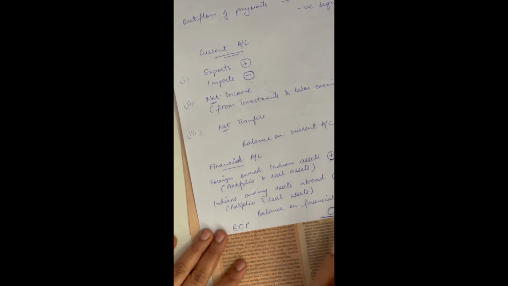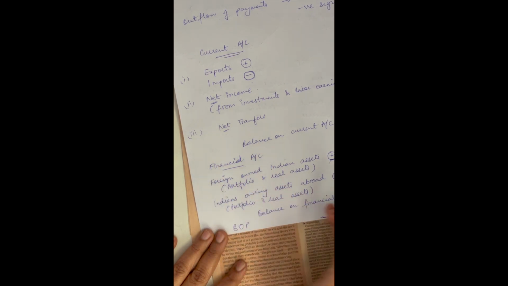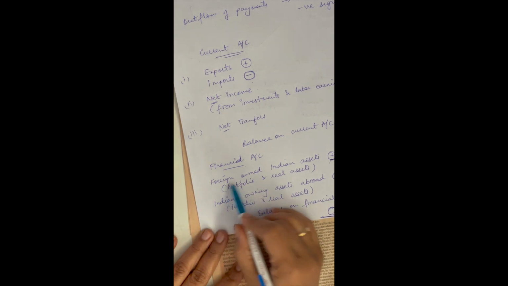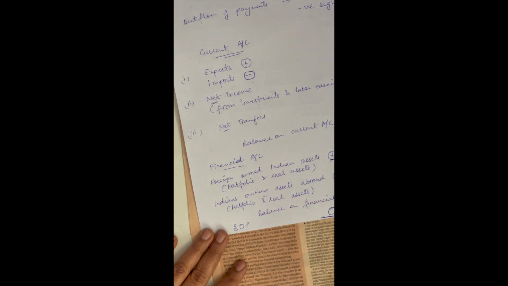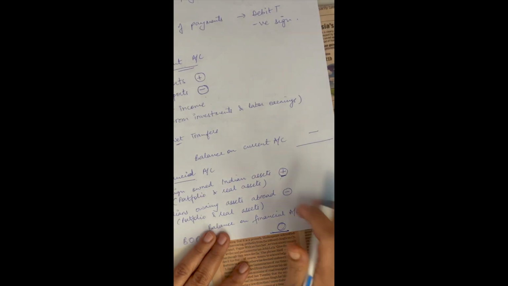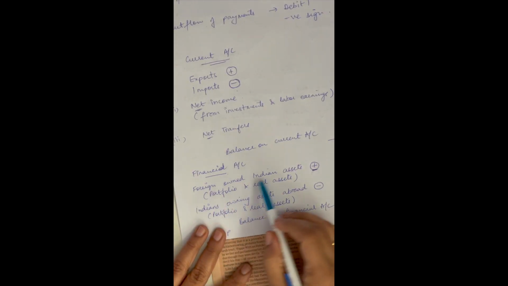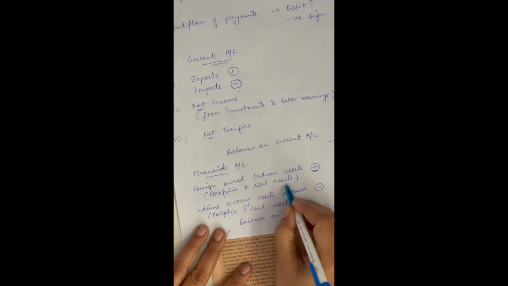So any transaction that involves buying and selling of financial assets will come in your financial account or capital account. So that's why I've written foreign owned Indian assets, right? If foreigners are buying Indian treasury bills, then they are paying us. So that's why it carries a positive sign. Foreign owned Indian assets carry a positive sign because there is an inflow of payment coming in.